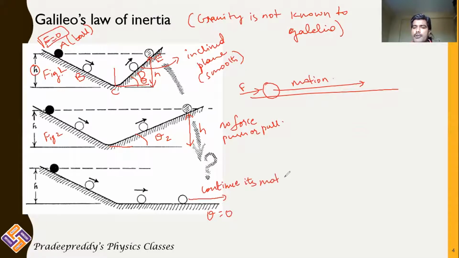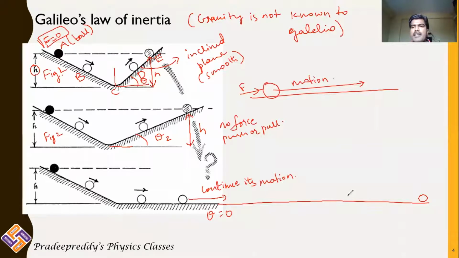It continues its motion. This body would continue till here or even further. Unless it is a rough surface, this body continues to be in motion for 1 day, 2 days, 3 days, 10 days, any number of days. If it is a smooth surface, then it would continue its motion.